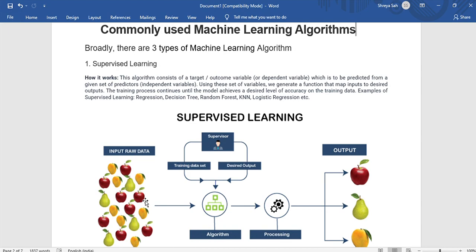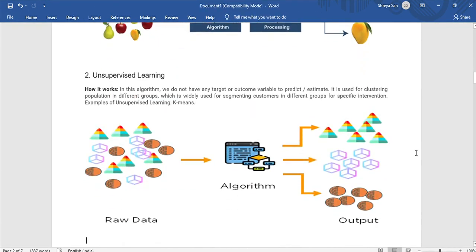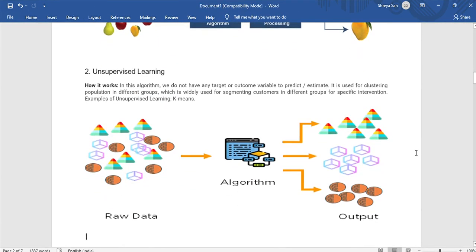Then we move on to unsupervised learning. So what is unsupervised learning basically? In supervised learning, the main idea was to learn under supervision. A supervisor was sitting in front of the machine, where the supervision signal is named the target value or label. But in unsupervised learning, we lack this kind of signal.